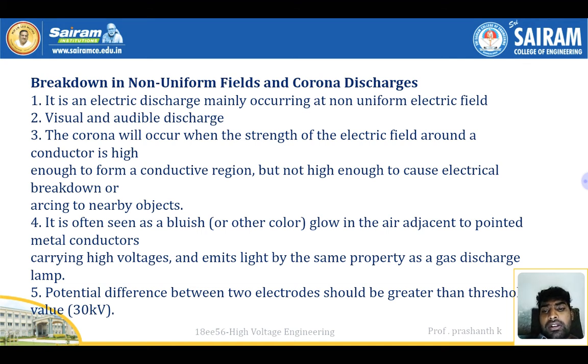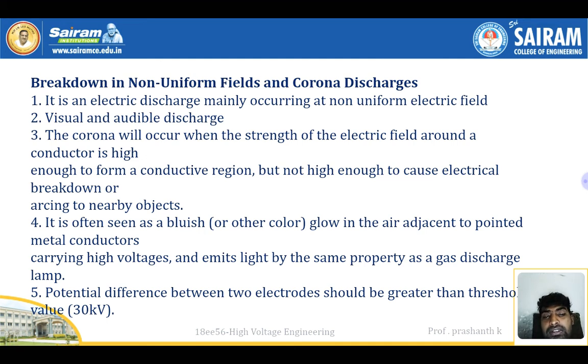Corona. So the corona will occur when the strength of the electric field around the conductor is high enough to form a conductive region, but not high enough to cause electrical breakdown or arcing to nearby objects. It is often seen as a bluish glow in the air adjacent to pointed metal conductors carrying high voltage, and emits light by the same property as a gas discharge lamp. The potential difference between two electrodes should be greater than the threshold voltage, 30 kilovolts. So these are the points we should remember.